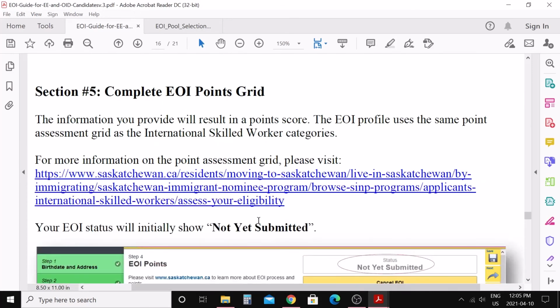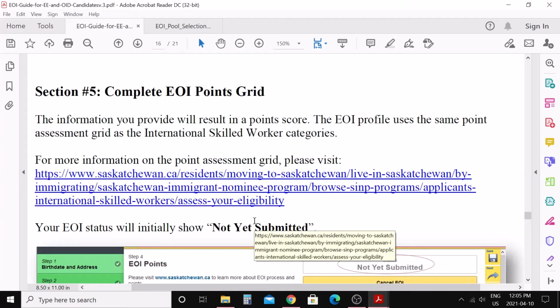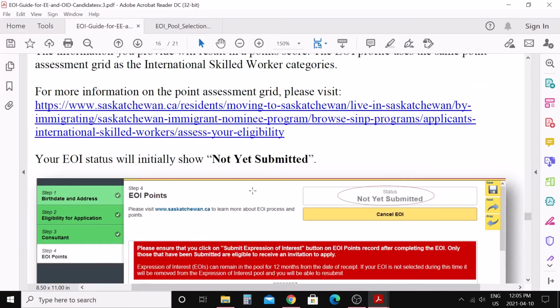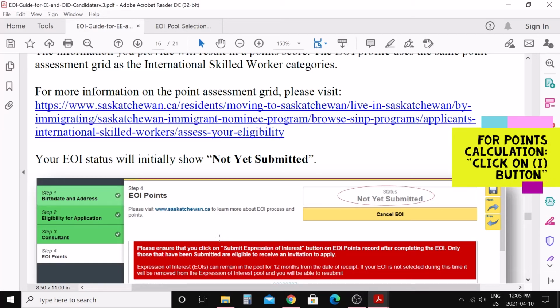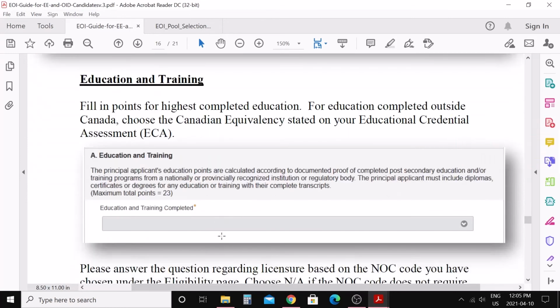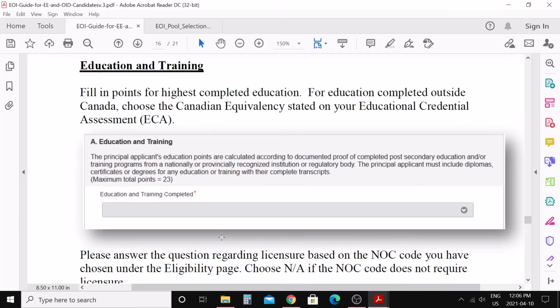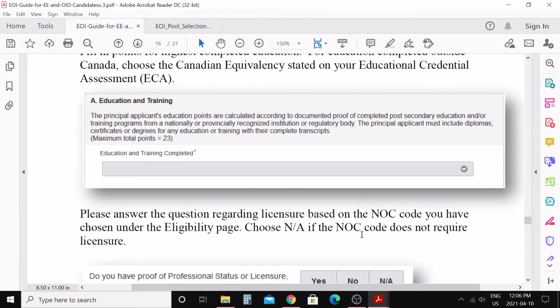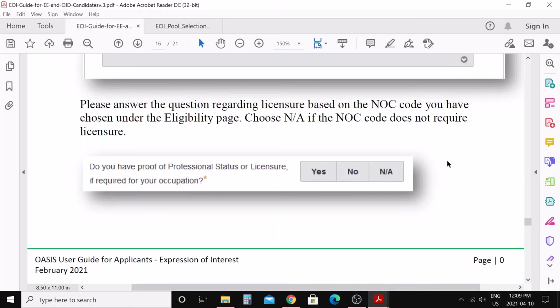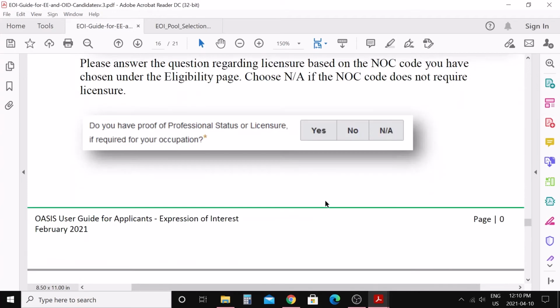The next section is complete EOI point grid. If you are not aware how to check your points and everything, please go to my previous video and check the points there. Here you need to answer the same questions again. So let's start. Question number 1 is about your education. Select your education here. Here it is asking about your profession, whether it comes under a regulated profession or not. So you need to answer accordingly: yes, no or not applicable.